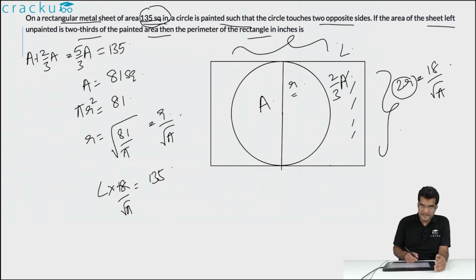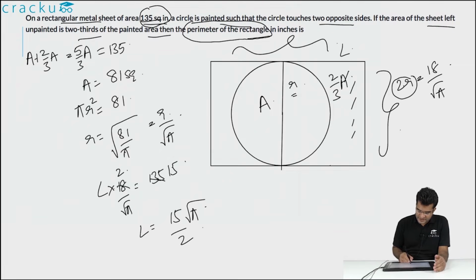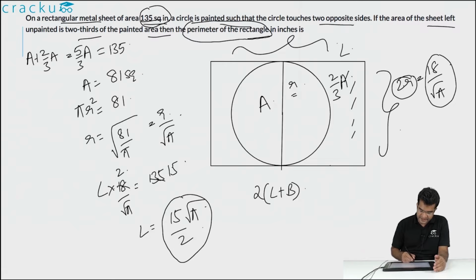Now you can cancel 9 on both sides, this will equal 2 and this will equal 15. The value of L is equal to 15 square root of pi by 2. We are required to calculate the perimeter of the rectangle. Perimeter of the rectangle is 2 times length plus breadth. The value of the breadth is 18 by square root of pi and the value of the length is 15 into square root of pi divided by 2.